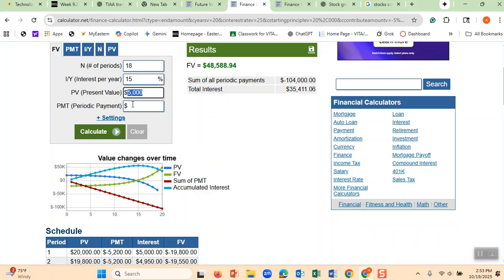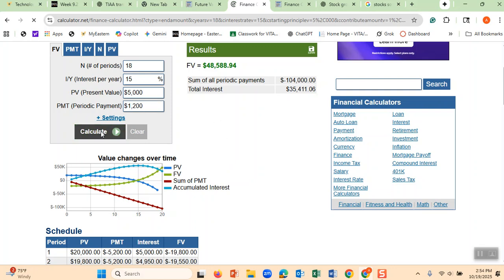And of course, you can contribute also. Let's say I contribute $100 periodic. Periodic means that because this is 18 years, this is rather than monthly. If it is $100 a month, that is $1,200 a year.